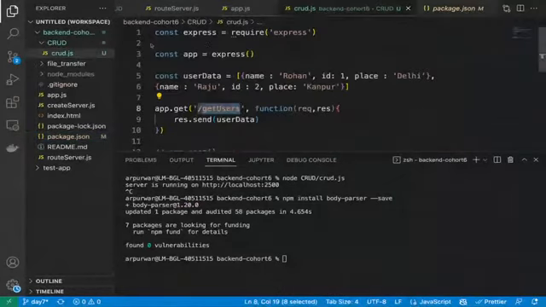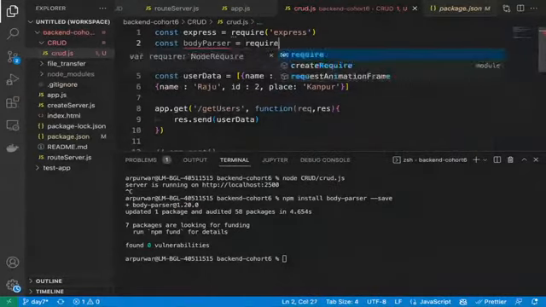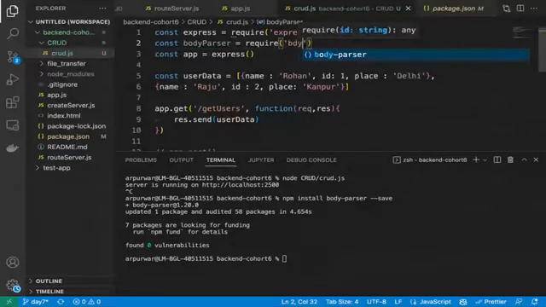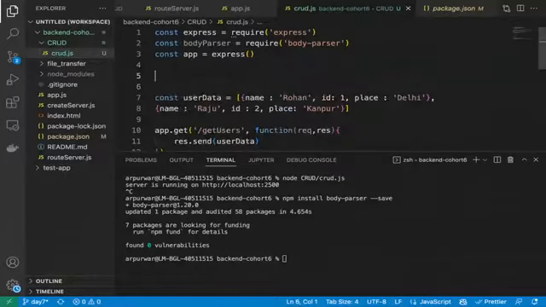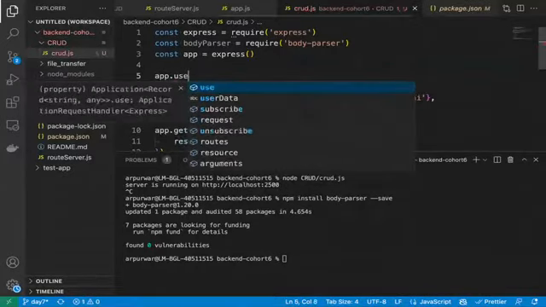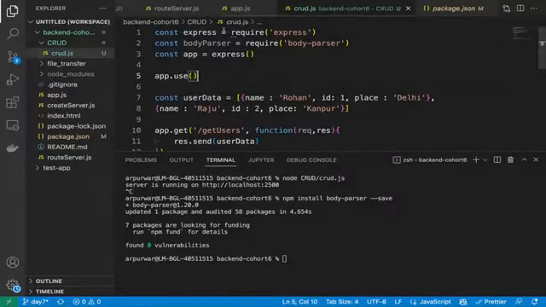So let's require the body parser also. And as a middleware, you can see we are already using one global middleware. All the data which is coming from the client has to go through this middleware. There are two lines which you need to add.